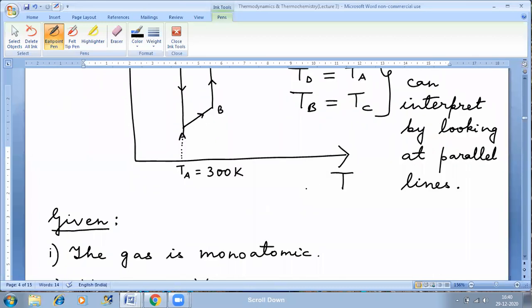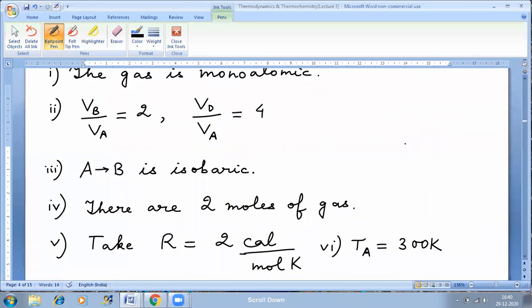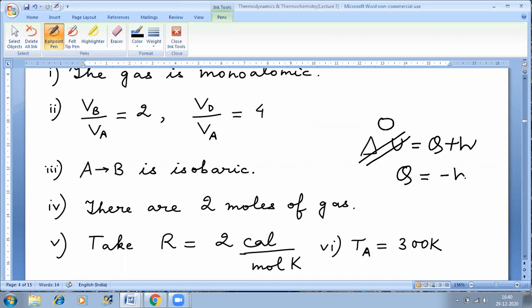For an isothermal process, we know that by first law of thermodynamics, delta U is equal to Q plus W. And delta U will be 0, because for isothermal process, delta U is 0. So I can say that Q is equal to minus W. Delta U is 0 for isothermal process, because the internal energy depends only on temperature.